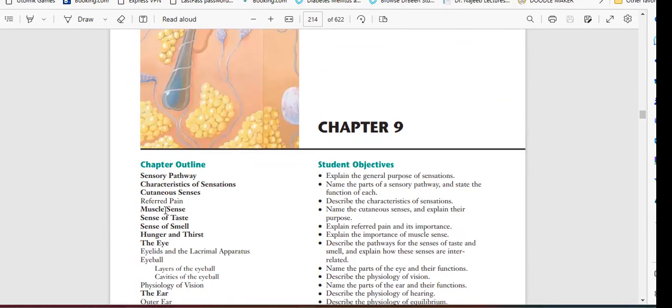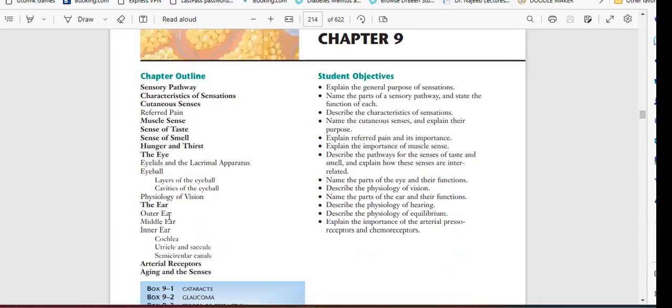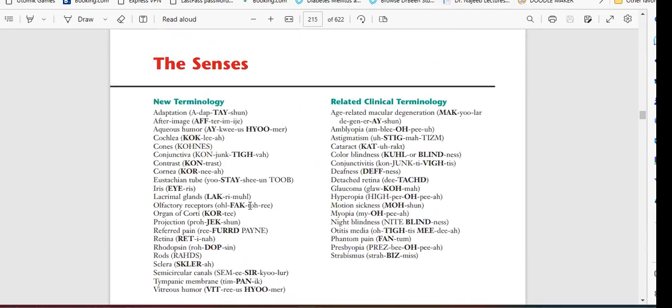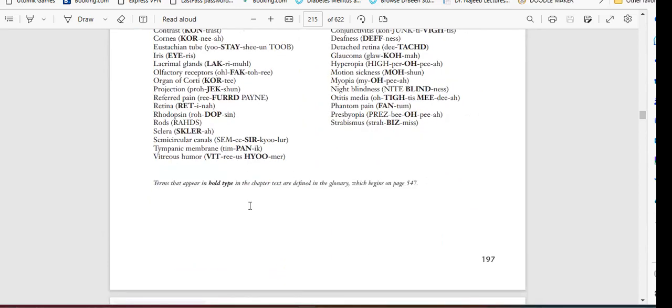And what are the cutaneous sensations? Cutaneous, subcutaneous sensation, pain, muscle sense, and how the senses of taste, smell, hunger, and thirst are seen. And we have ear sense also, it is also a type of sense. Ear, eye, both are senses. So we will talk in detail about these topics. So let's start the senses.